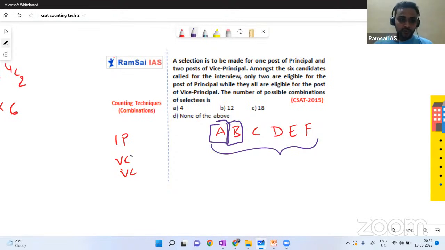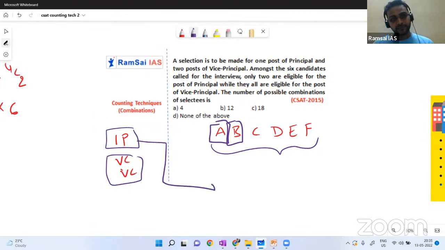Okay, so we need two vice principals and one principal. But to select one person for the position of principal, we have only 2 people here. You cannot select C, D, E, F. They are not eligible. Just imagine, they need a PhD to select a principal. Only one position, but only A and B have a PhD. The remaining people are just MPhil or MTech or MBA, MSc. So they are not eligible for principal, but everybody is eligible for vice principal. So to select one principal, we have only 2 people available, and we can select one person from 2 people in 2C1 ways.